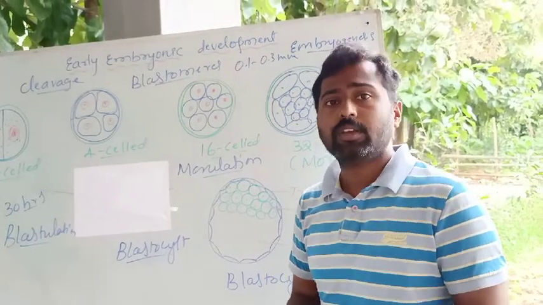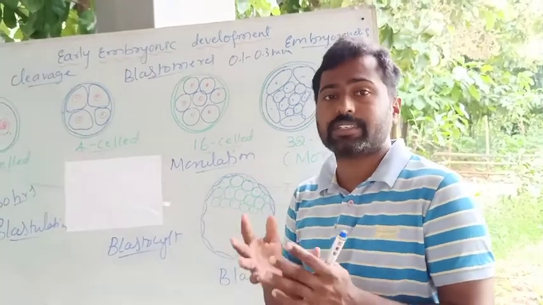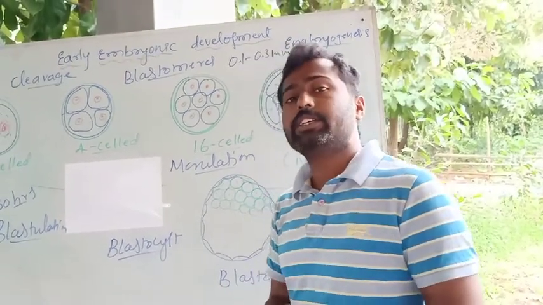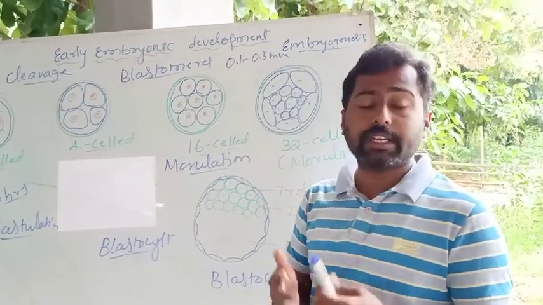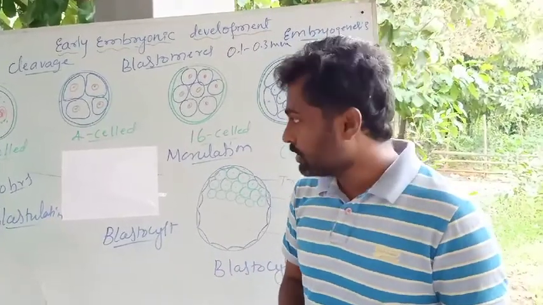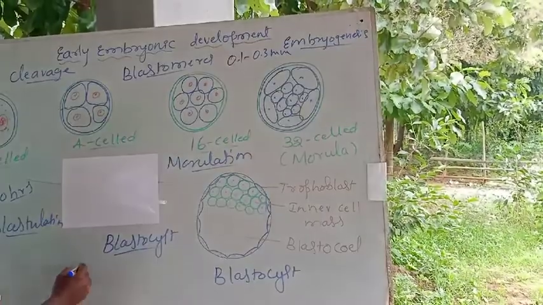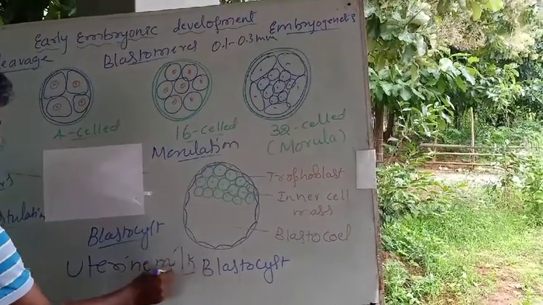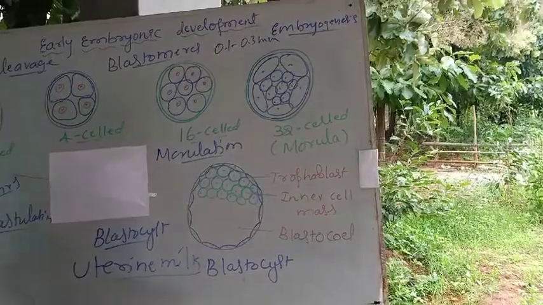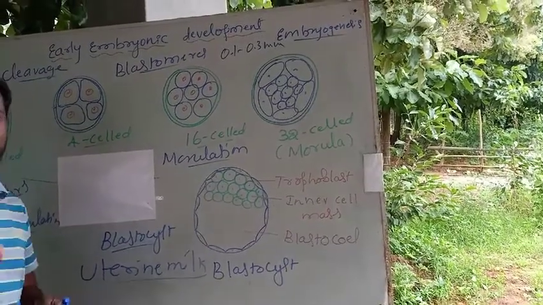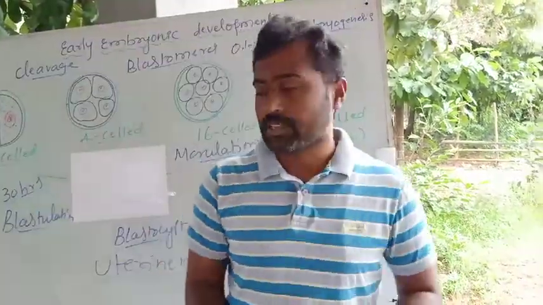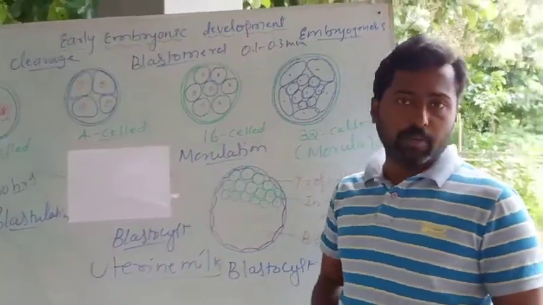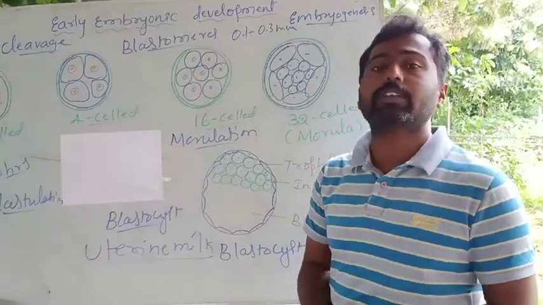Once the blastula enters into the uterus, gradually the cells in the blastula start increasing in size by absorbing the nutrients supplied by the endometrial cells of the uterus, and also the secretions of nutrients that enter into the uterine cavity, and that is what is called uterine milk. So the secretions of the uterus into the uterine cavity are called uterine milk. This is very important for the development of the embryo, to supply nutrition.